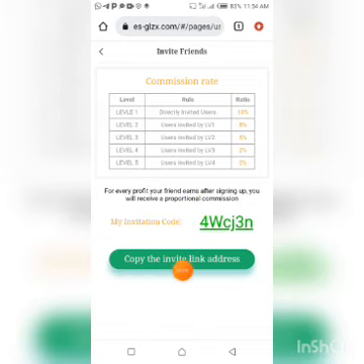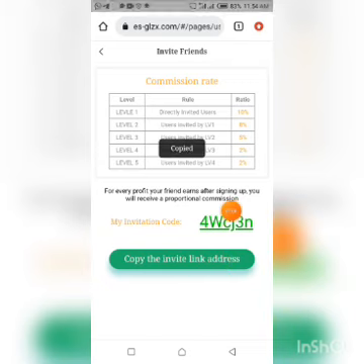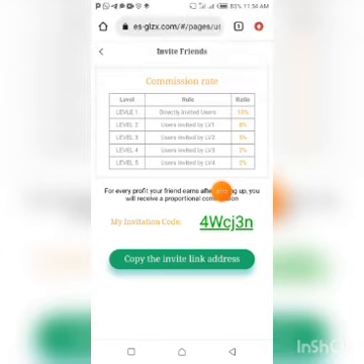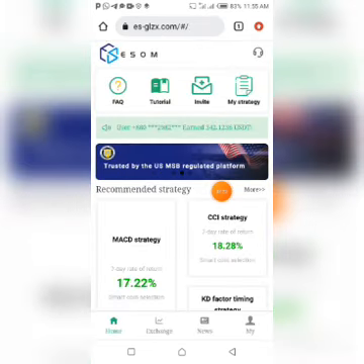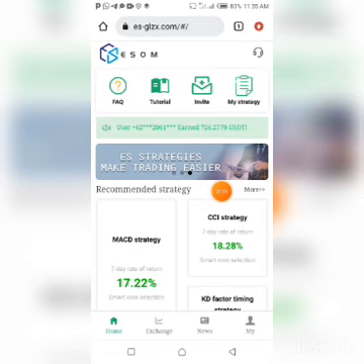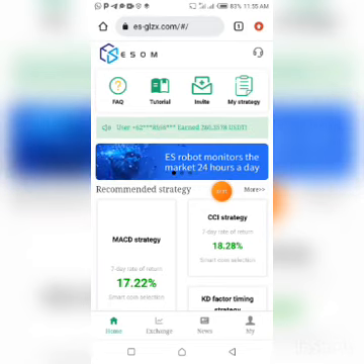To copy your invite link, this is the invitation code link. To invite your friends, you tap on this and have it copied to your clipboard. You now go to social software, your WhatsApp groups, your Instagram, your Telegram, your Twitter, any social platform that you use to interact with people, and paste this link and invite your online friends to register.